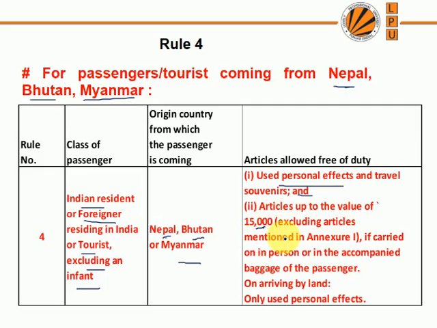But here is one catch. This is allowed only if the person is coming by air or sea. If a person is arriving from these countries, Nepal, Bhutan and Myanmar, by land, only used personal effects are free of charge. This 15,000 will not be given in case of land.